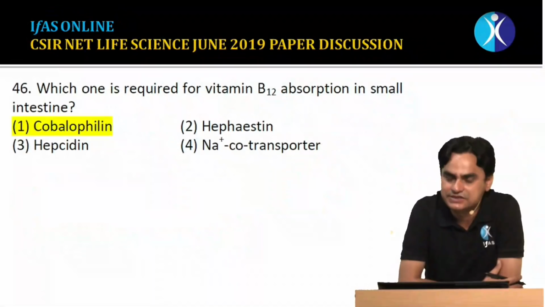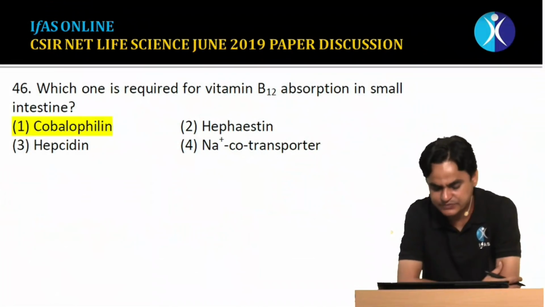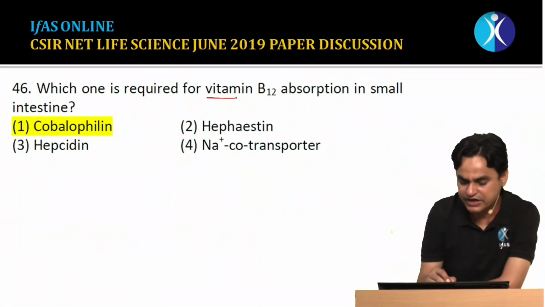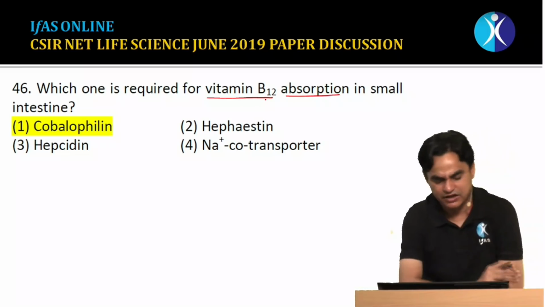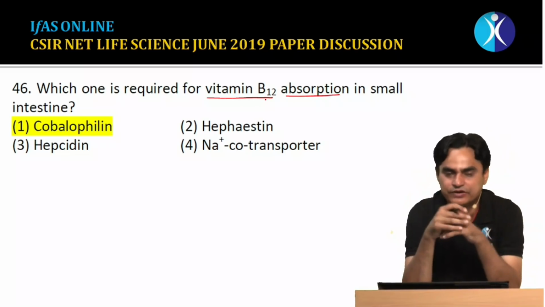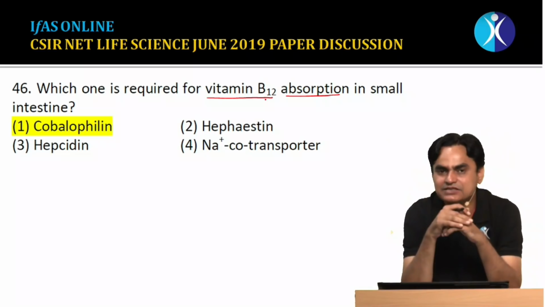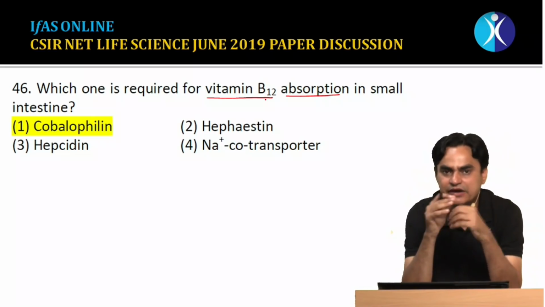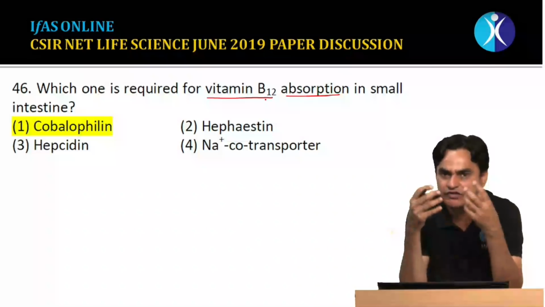Question 46, again a straightforward question: which one of the proteins is basically required for vitamin B12, that is cobalamin, absorption in the small intestine. We have already discussed this in class. Vitamin B12 is taken up by the cells of the ileum of the small intestine by receptor mediated endocytosis, and for this we need an intrinsic factor.